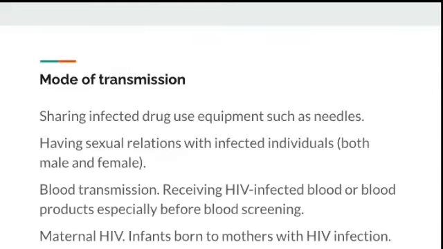If you see the mode of transmission: sharing of infected drug use equipment such as needles, having sexual relationship with infected individuals, whether male or female, blood transmission, receiving HIV infected blood or blood products, and maternal HIV, which is transferred from the mother to the baby.